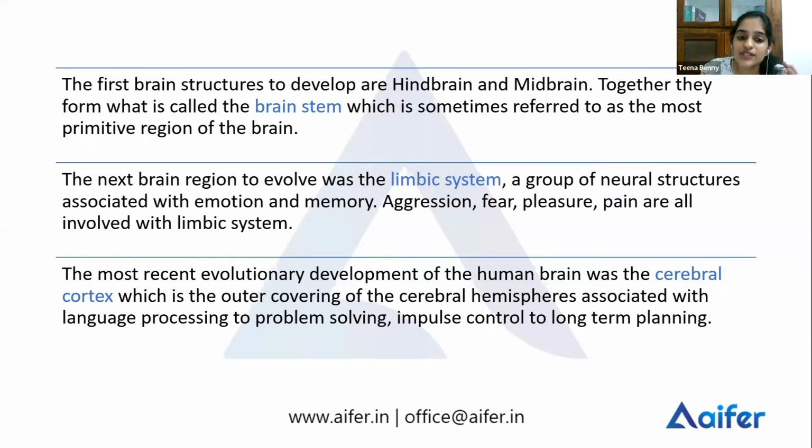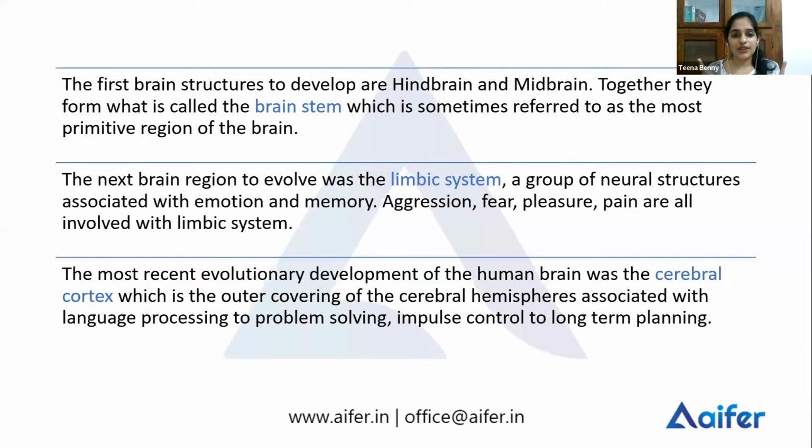Now, the most recently developed part of the human brain is cerebral cortex, which is also called the neocortex. Okay, the most recent developed part is the cerebral cortex or the neocortex, which forms an outer covering of your cerebral hemispheres. And it performs functions, starting from your language processing to your problem solving abilities, from impulse control to long-term planning. All these functions are handled by your cerebral cortex.